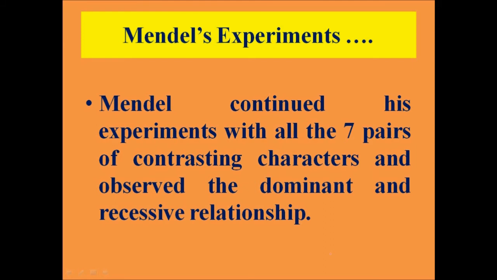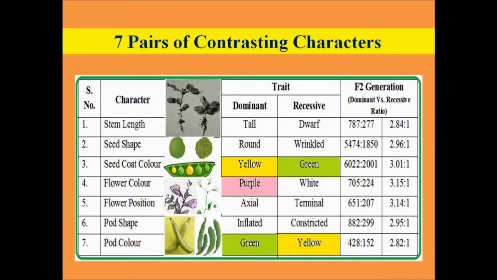In this way, Mendel continued his experiments with all the 7 pairs of contrasting characters, taking each character at a time, and observed that there is a dominant and recessive relationship between these traits of a single character. From all the experiments, he came to the conclusion that the 7 pairs of contrasting characters had 2 alternate traits, a dominant trait and a recessive trait. For example, the length of the stem had a dominant trait which was tall, and the dwarf was the recessive trait.